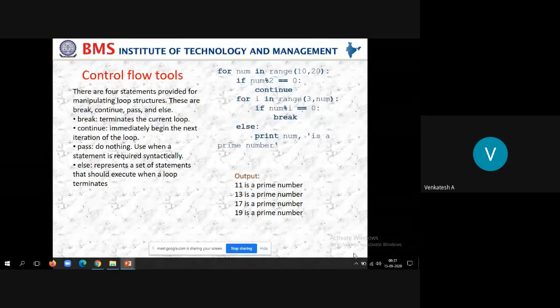Say for example, you are in a nested loop, so it will just come out of the current loop, not from the outermost loop. So it will come out of the innermost loop, that is the current loop. The innermost loop is called the current loop. Then continue. What happens when the continue executes? It goes back to the loop. So it will not continue the execution of the remainder of the code in the block. Instead, it will go to the beginning and start the next iteration of the loop. Whenever you want to immediately start the next iteration of the loop, you can put a continue statement.